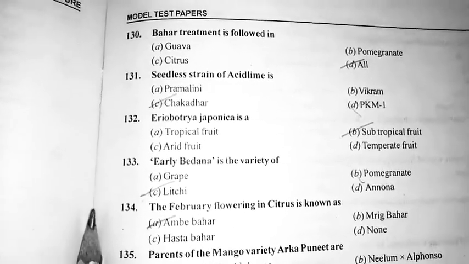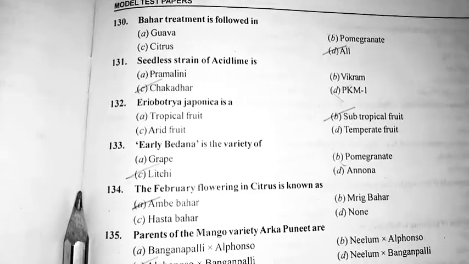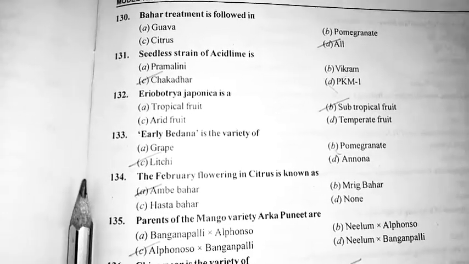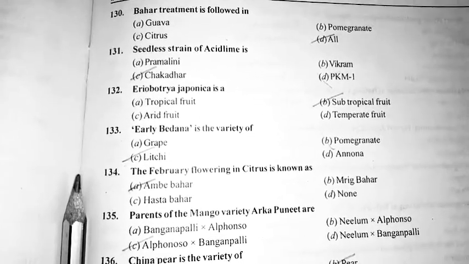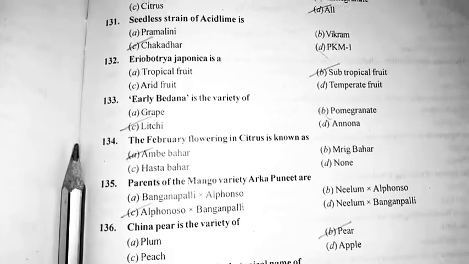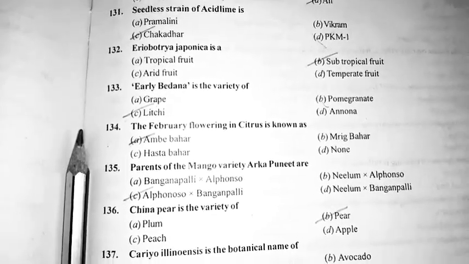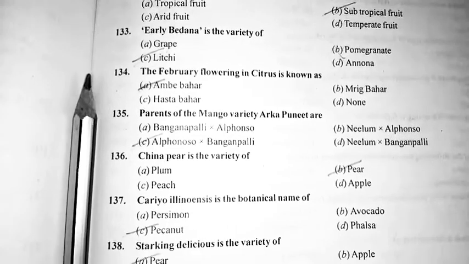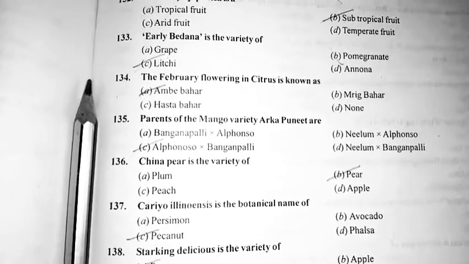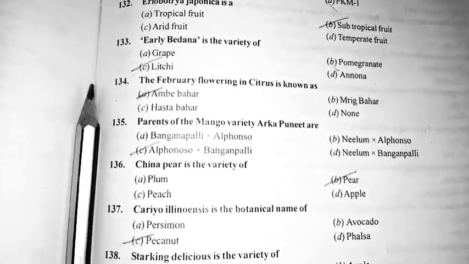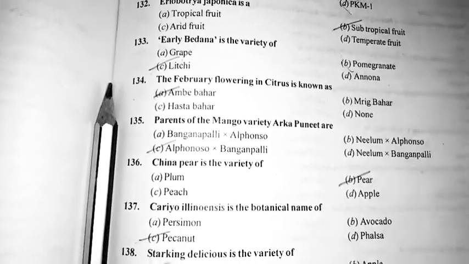Eriobotrya japonica is a subtropical fruit. Early Bedana is the variety of lychee. The February flowering in citrus is known as Ambe Bahar.